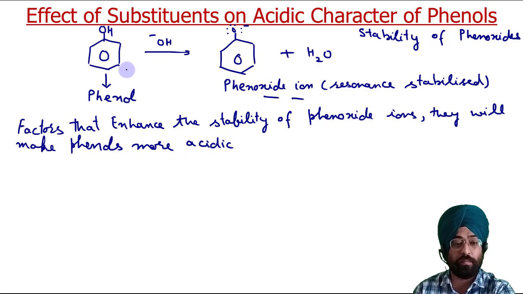So any substituents which stabilize this phenoxide ion will make phenol more acidic.